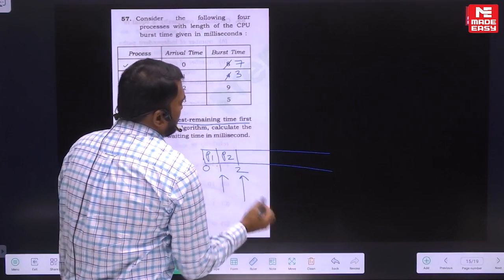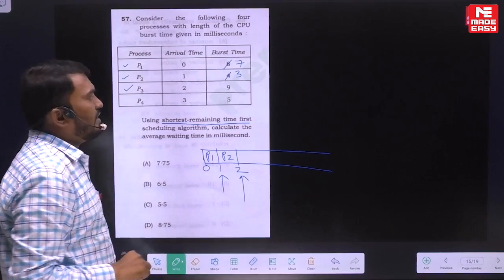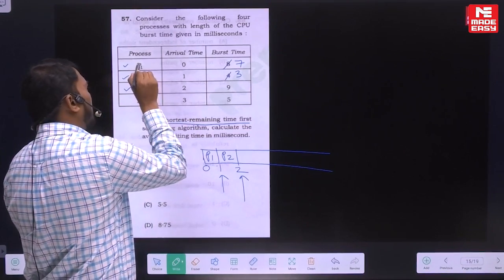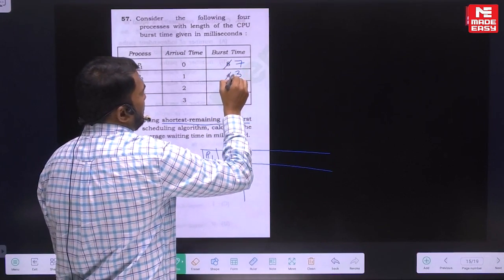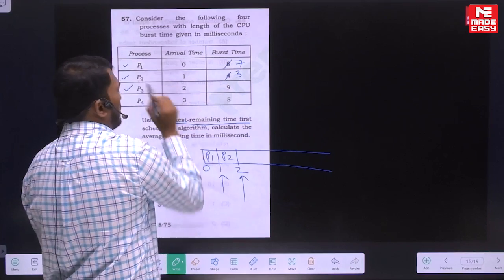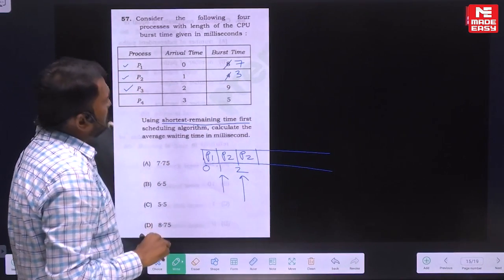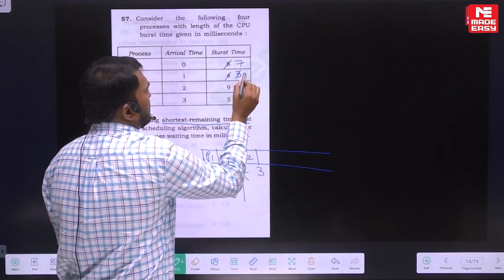And next, present time is 2. By the time 2, is there any other process available? Yes, sir. P3 is also available. Now tell me, among the available, P1, P2, P3, who is the shortest job? So that requires 7, this requires 3, this requires 9. Who is the shortest job here? P2. So P2 requires how much time here? 3. Now look here, but execute only 1 unit. So let's say 3, so the remaining time will be 2 here.